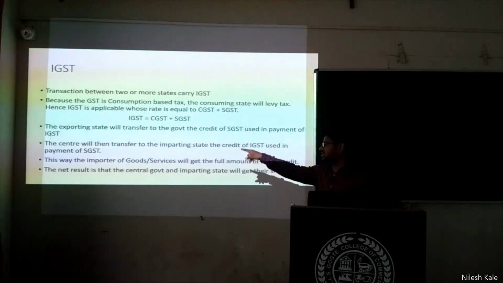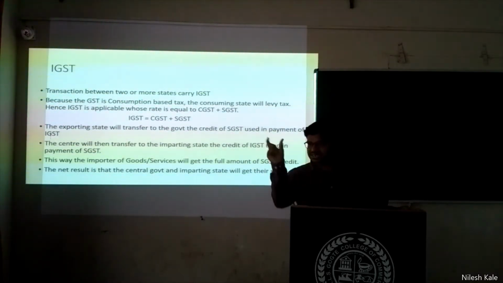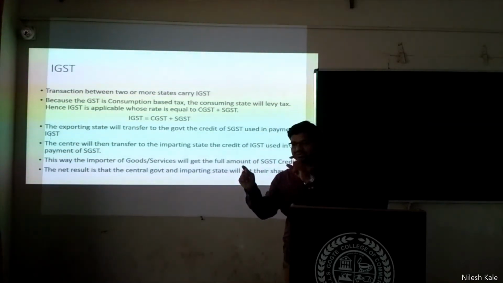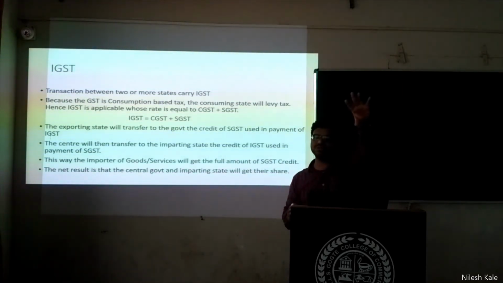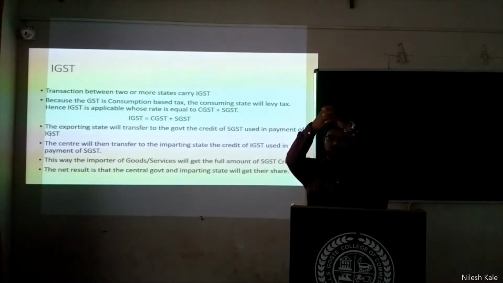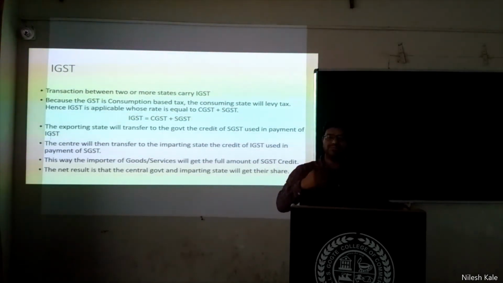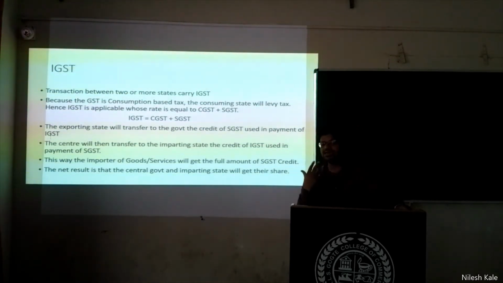Okay, this is a part of IGST. And now the net result is that the central government and the importing state will get their share. IGST is classified into two, 50% and 50%. 50% will go to the central government. This is over because the central government has got its 50% share, and this 50% of SGST which was clubbed into IGST and went to the central government will be given to the importing state. Because I am in Karnataka, the Karnataka government will get that 50% amount, and this is how I will get 100% credit.